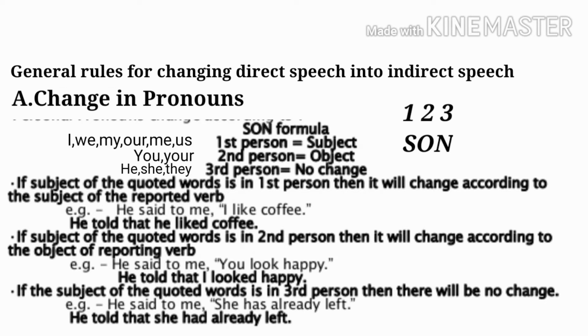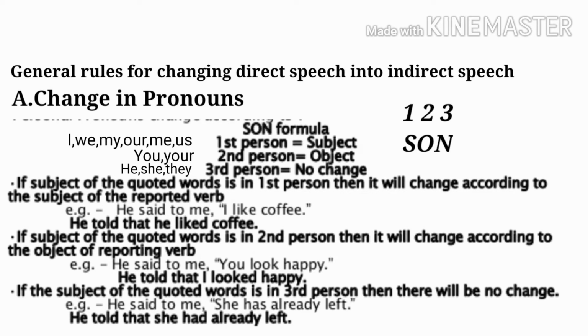First, change in pronoun. We change personal pronouns in indirect speech, and personal pronouns have three persons: first person, second person and third person. For example, I, we, my, our, me, us are called first person. You and your are second person.